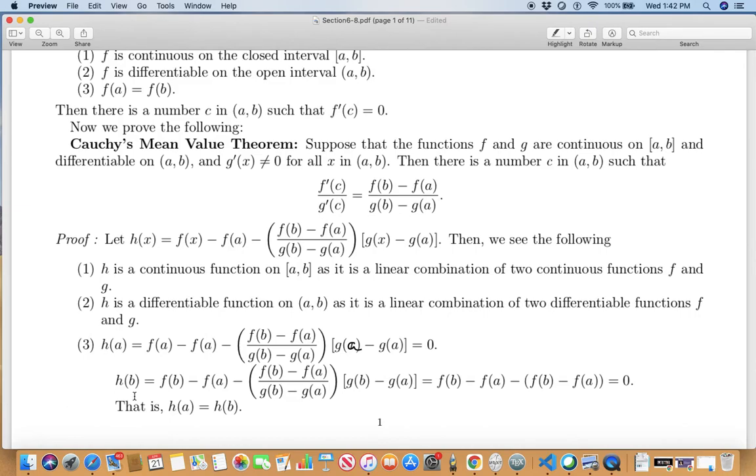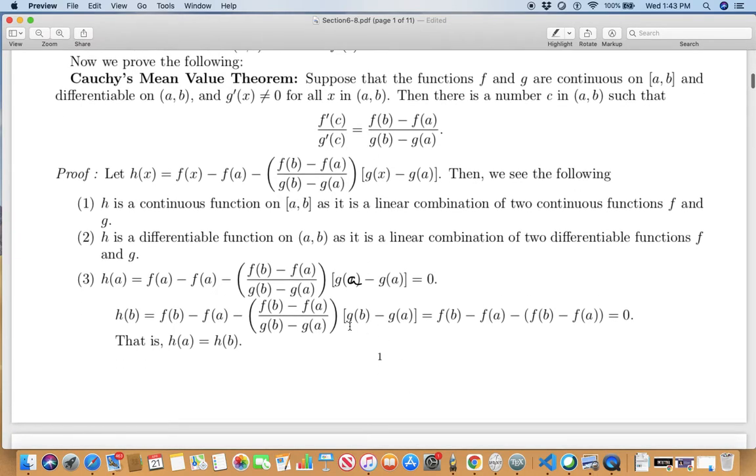Fantastic. What happens to h at b? I'm replacing x by b. f b minus f a, this number, times g b minus g a. Now notice g b minus g a cancels g b minus g a.